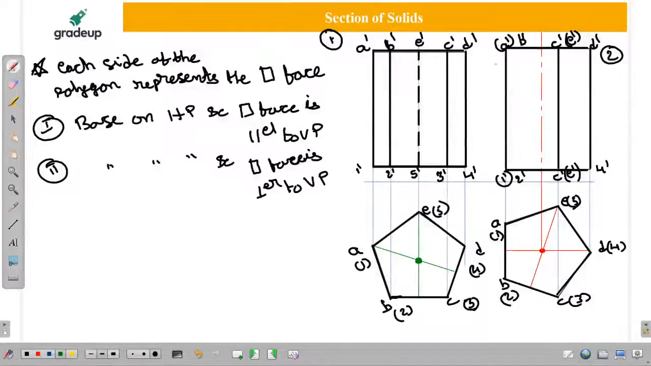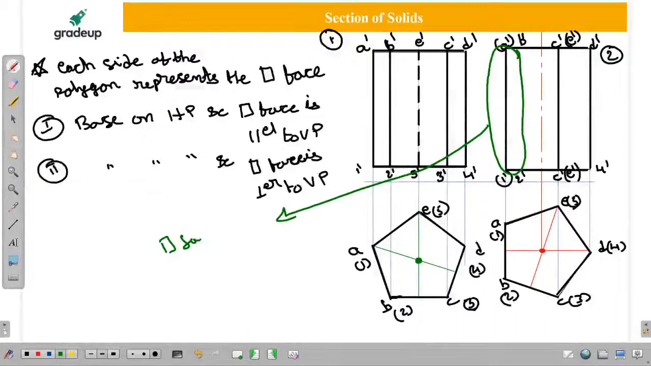But here you remember one point. This particular thing also represents a rectangular face in the front view. How, sir? Remember, this line is going to represent A dash, B dash, 1 dash, 2 dash. The same line is going to represent 4 points.